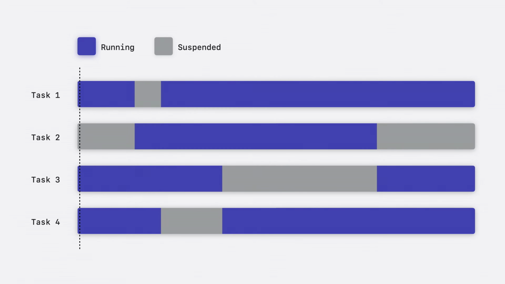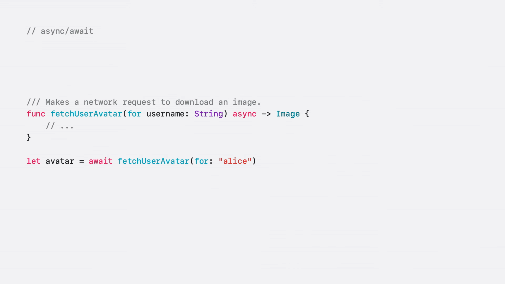As a task runs, it may perform asynchronous operations, like reading from the disk or messaging another service and waiting for a response. While a task is waiting for an asynchronous operation to complete, it suspends to yield the CPU to other tasks that have work to do. To model task suspension in code, Swift uses the async await syntax. A function that may suspend is marked with the async keyword. When an async function is called, the await keyword is used to indicate that a suspension can occur on that line. Let's put Swift's concurrency features to work in our server.